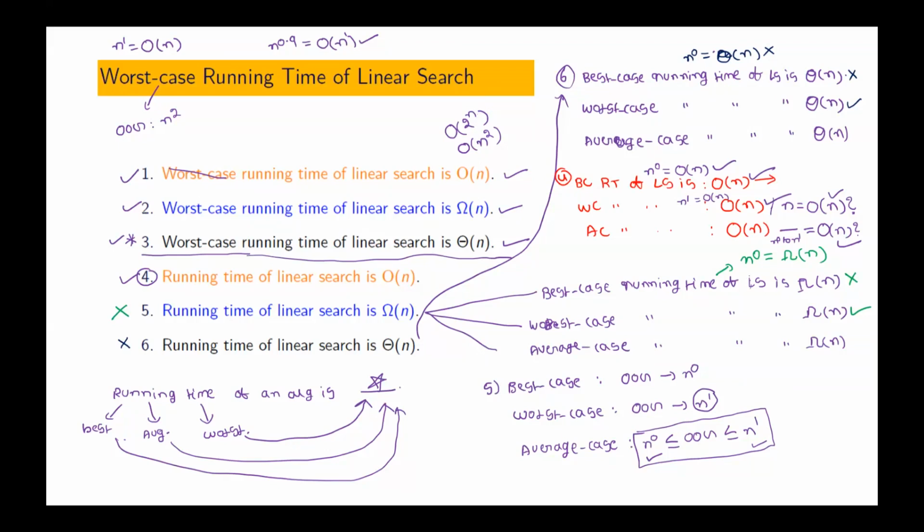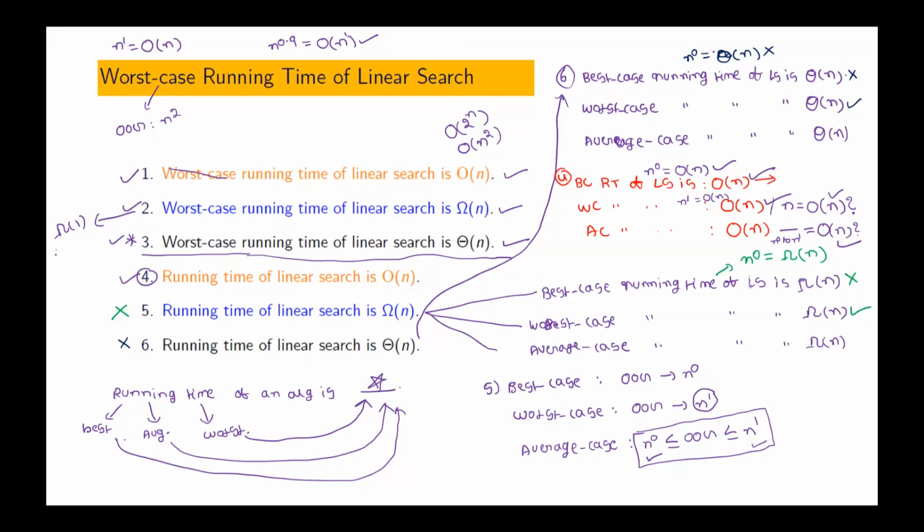Similarly, worst case running time of linear search, if I write it as big omega of 1, is it wrong? No, sir, technically that is correct only. According to the definition, it is satisfying.